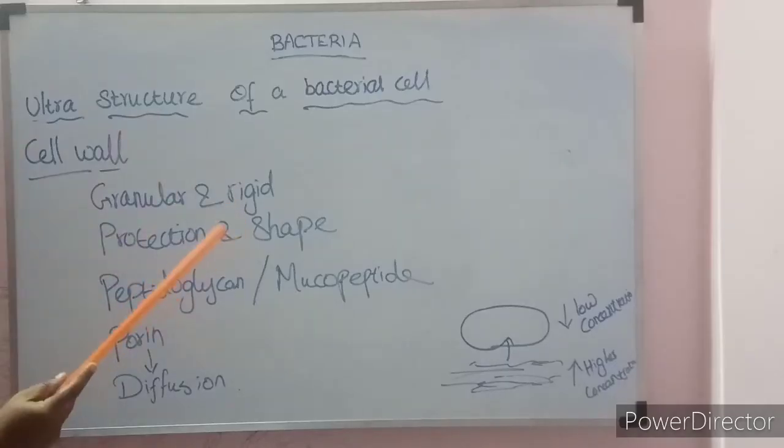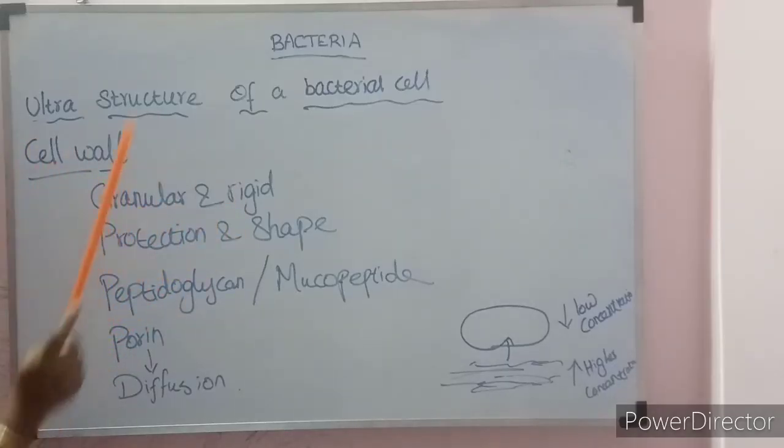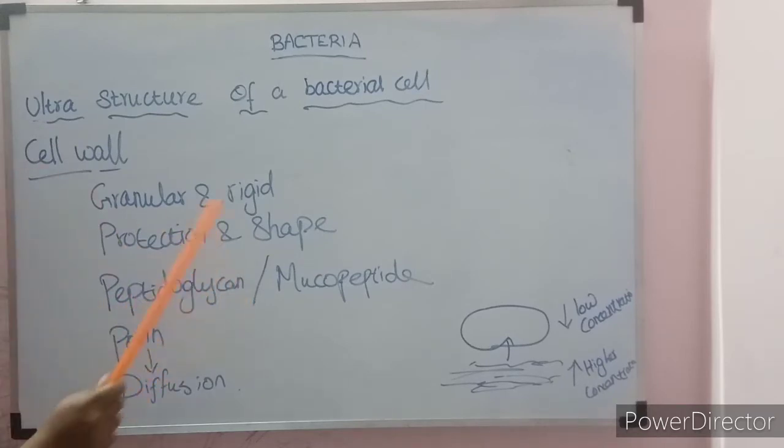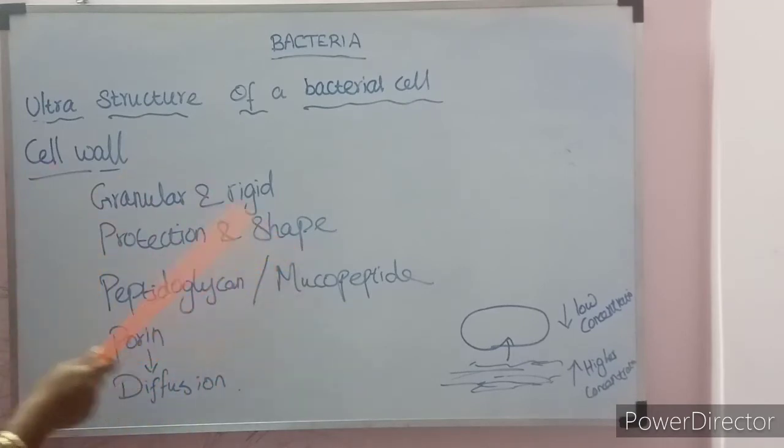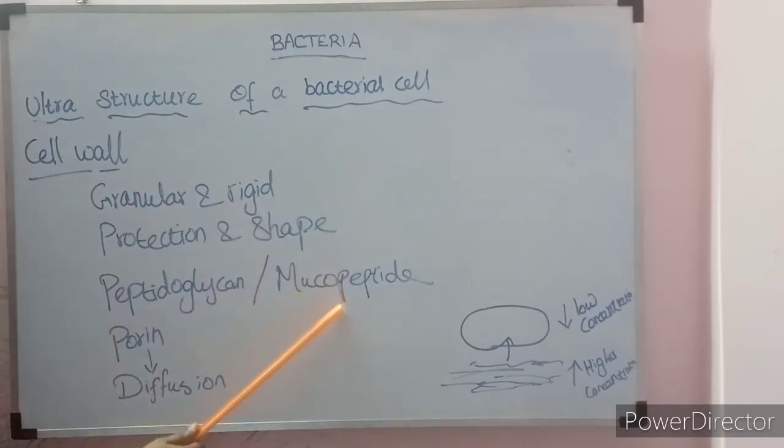Next to the capsule, the second protective layer for the bacterial cell is the cell wall. The cell wall is granular and rigid. Granular means it is made up of small granules, and rigid means very strong. It provides protection for the cell and gives shape to the cell. It is made up of peptidoglycan or mucopeptide.